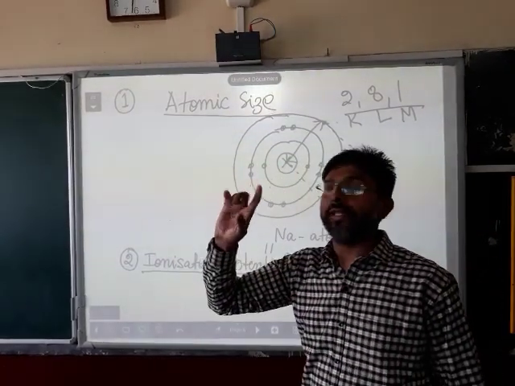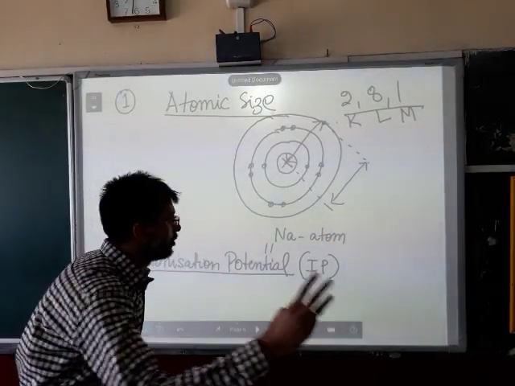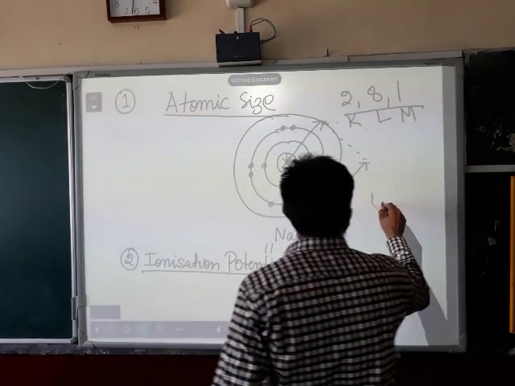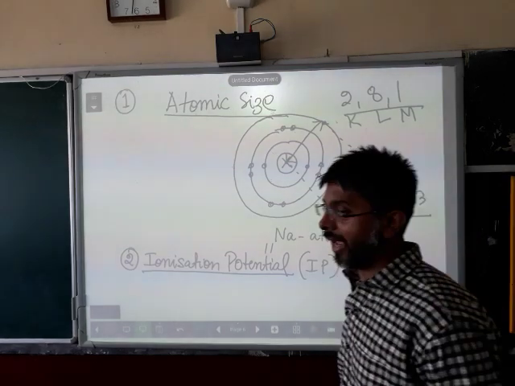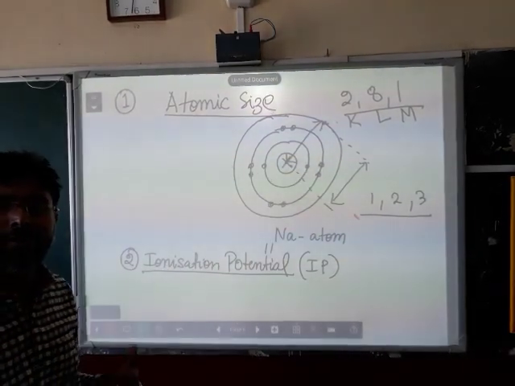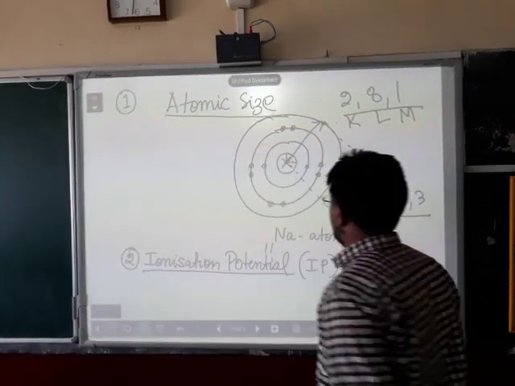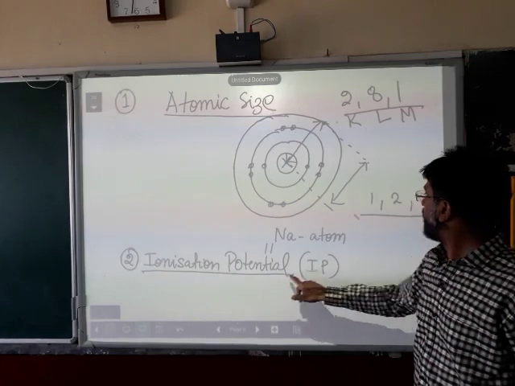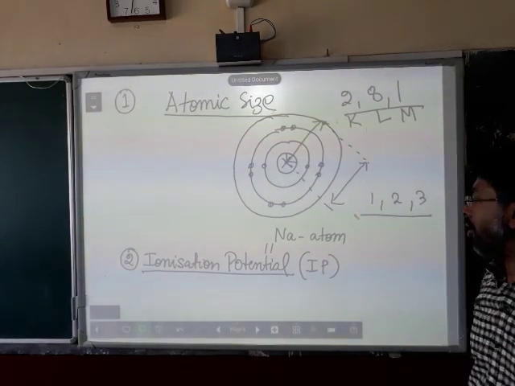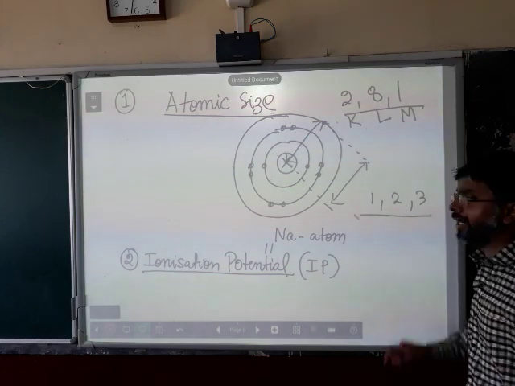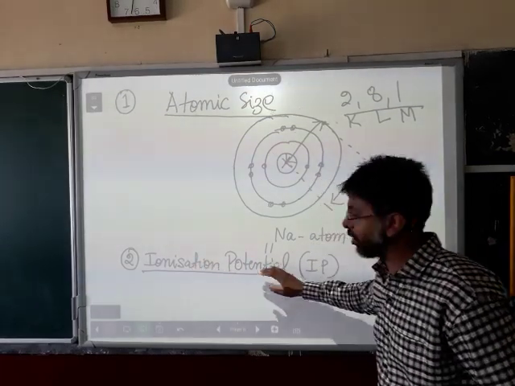Metals, we know, have either 1 or 2 or 3 electrons in their valence shell, and they have a tendency to lose these electrons, to give them away. So here, under ionization potential, the amount of energy required to remove either 1 electron or 2 electrons or 3 electrons from the valence shell is called ionization potential.